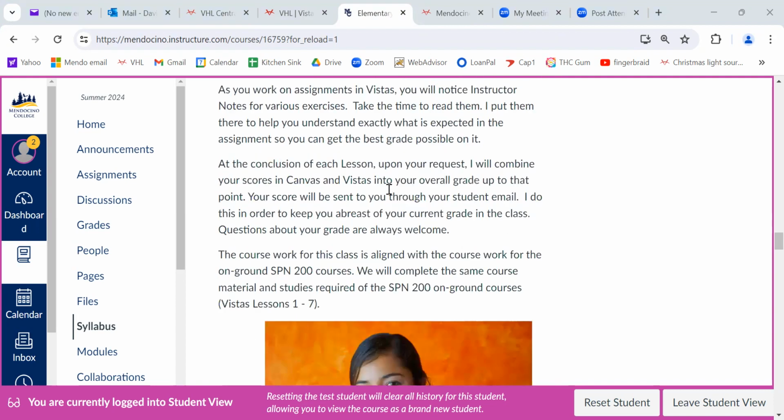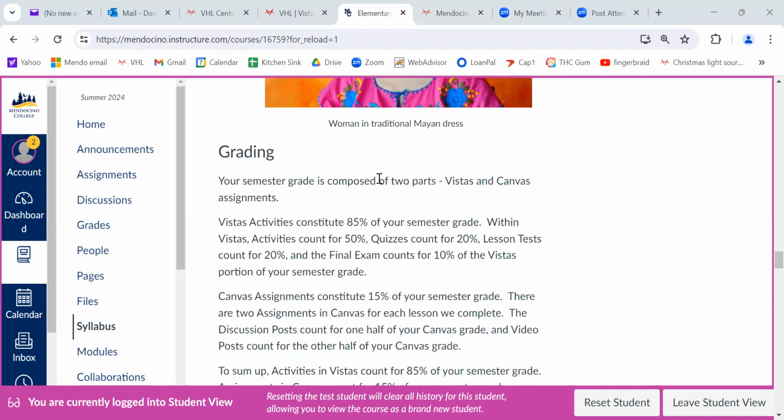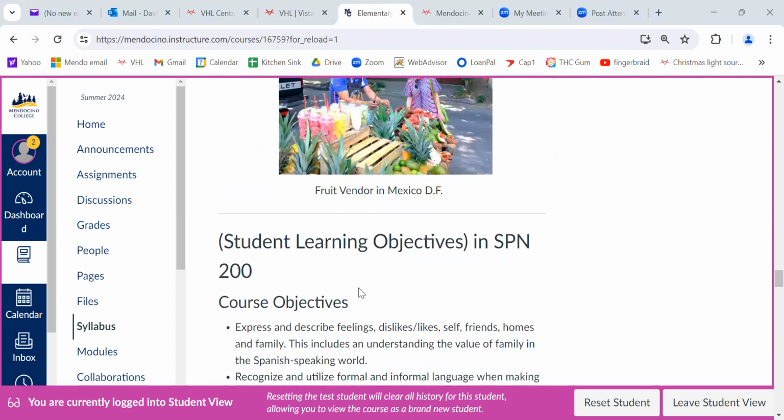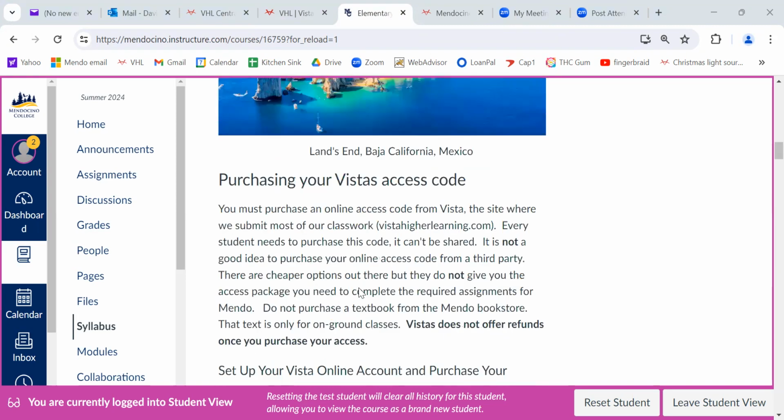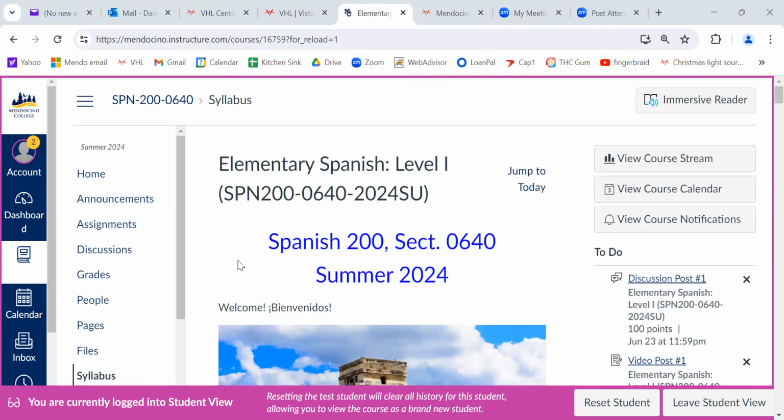So you can scroll down here and just check out things about how you do your assignments, the weekly workload, and so on and so forth, grading. It'll show you. I don't want to go through all that right now. I need to show you even more important stuff than that. You can check that out.